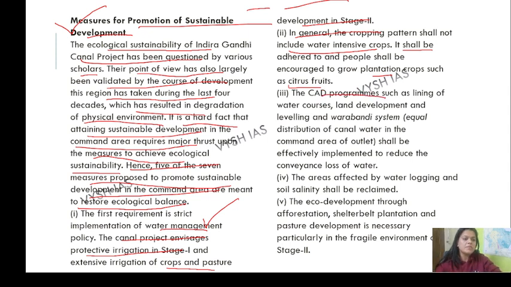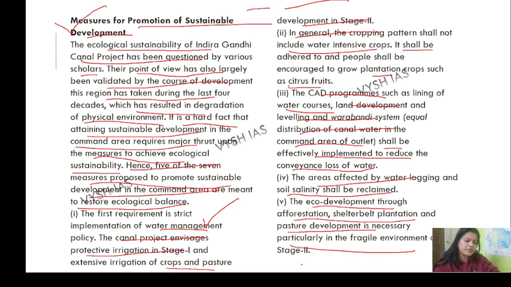The CAD programs such as lining of water courses, land development, leveling and Warabandi system, and equal distribution of canal water in the command area of the outlet shall be effectively implemented to reduce the conveyance loss of water. The areas affected by water logging and soil salinity shall be reclaimed. The eco development through afforestation, shelter belts, plantation, and pasture development is necessary, particularly in the fragile environment of stage 2.